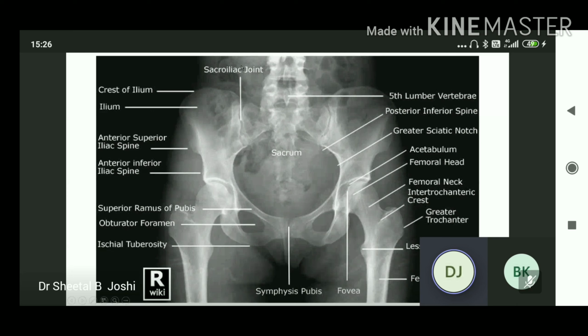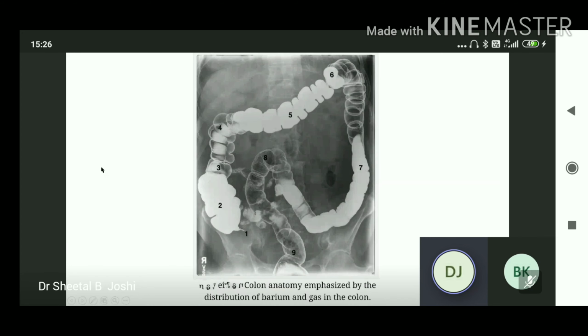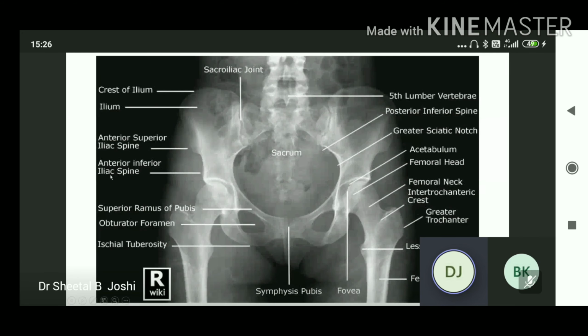Now the sacroiliac joint, right joint and left joint, the fifth lumbar vertebra, the posterior inferior spine, the greater sciatic notch, the acetabulum in which the head of the femur fits, the femur, the central part of the head of the femur is the fovea, the femoral neck, the intertrochanteric crest, the greater trochanter, the lesser trochanter, and the femur, the symphysis pubis, superior ramus of the pubis, obturator foramen, ischial tuberosity, anterior inferior iliac spine, anterior superior iliac spine, ilium and crest of the ilium.